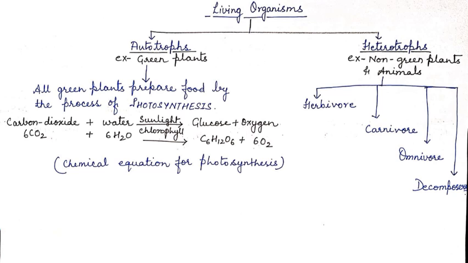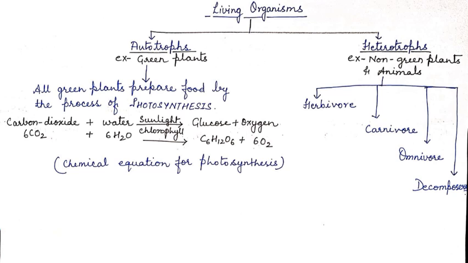So here you can see the chemical equation for photosynthesis, which is 6CO2 plus 6H2O in the presence of sunlight and chlorophyll will give C6H12O6 plus 6O2.